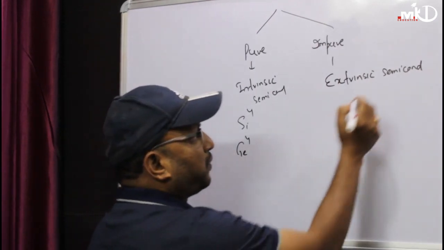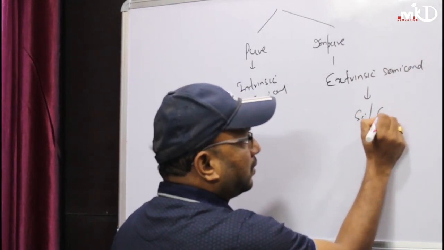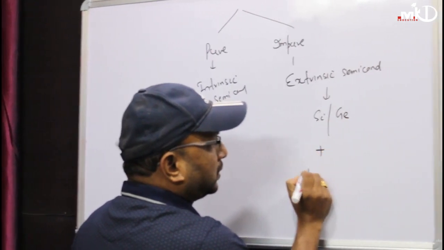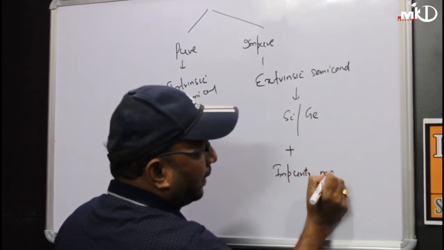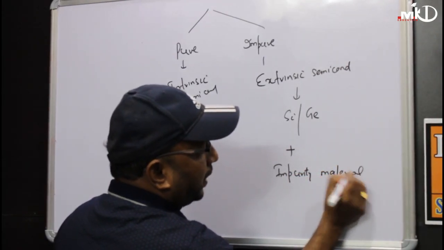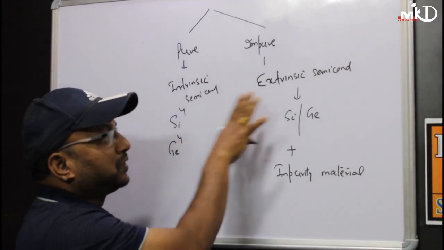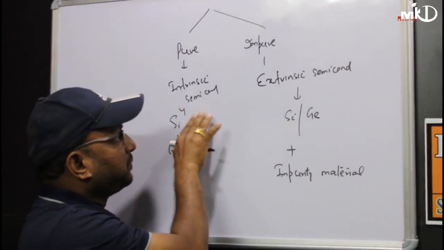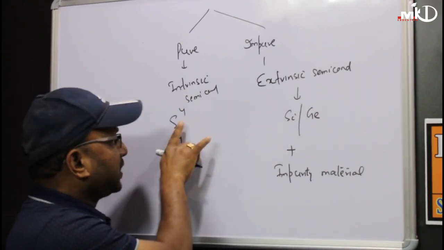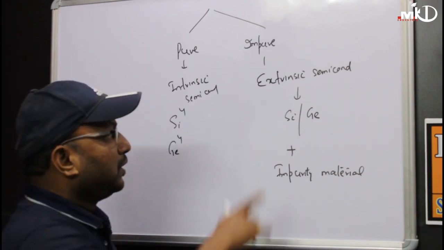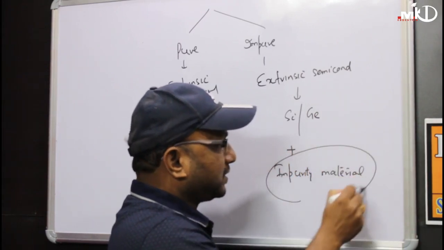Now, extrinsic semiconductors can be formed from either silicon or germanium plus some impurity material. So one is called pure semiconductor, one is called impure semiconductor. Pure is called intrinsic, impure is called extrinsic. The pure can be made from either silicon or germanium having valence 4. The impure can be made from silicon or germanium plus impurity materials.